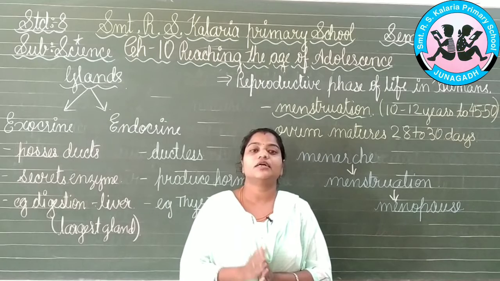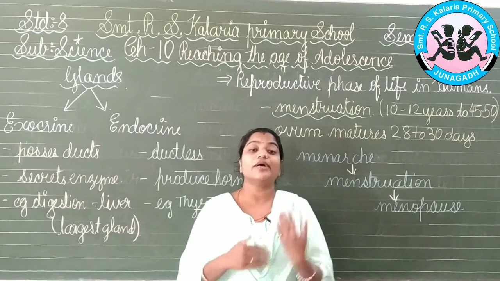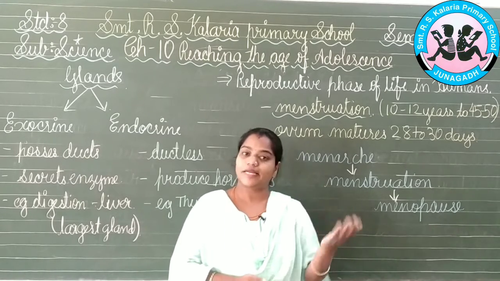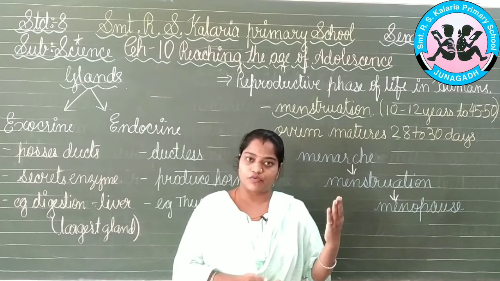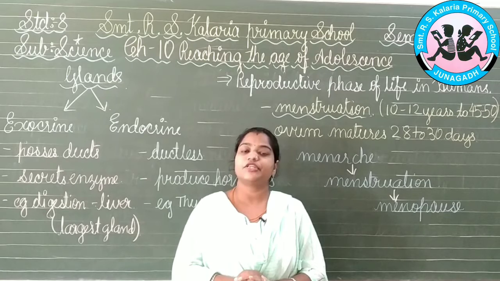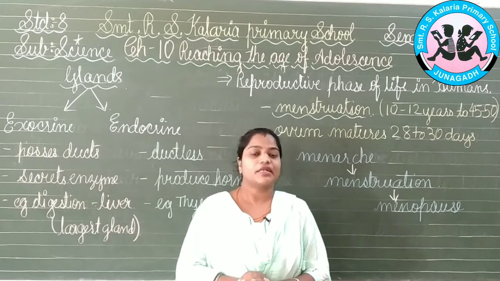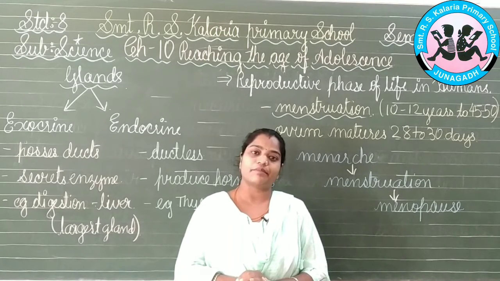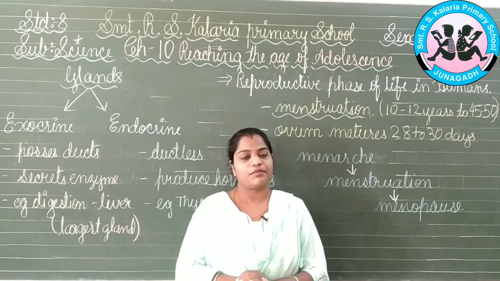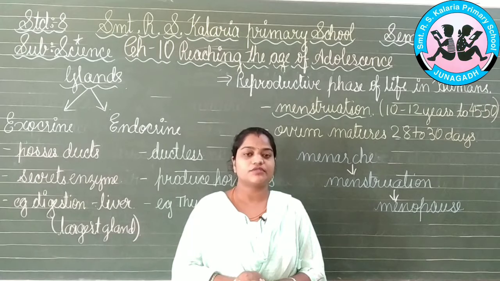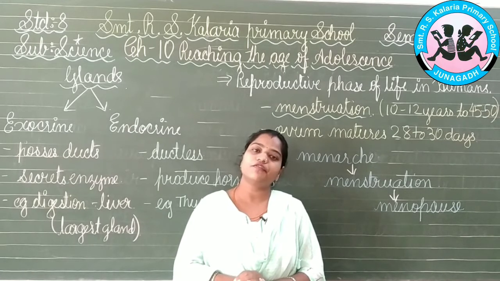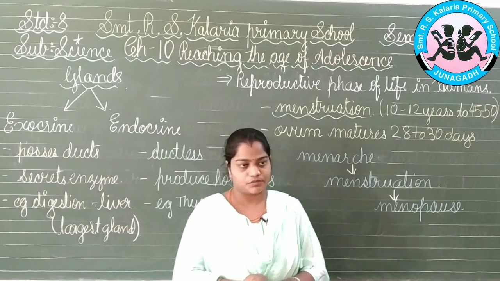After this one, the new cycle will start, meaning the new egg will start developing in the right ovary now. So in the next month it will start coming from the right ovary. After again 4 days, it will reach the uterus portion. But again the sperm has not met, so what will happen? The egg or the ova will again break down, and it will be released again in the form of blood. So this cycle goes on every 28 or 30 days.